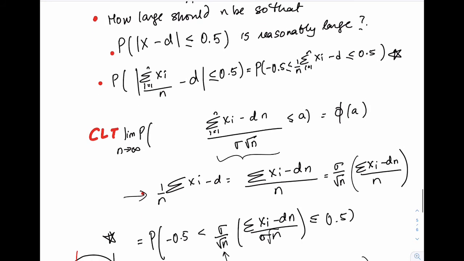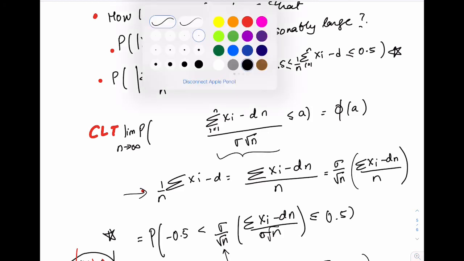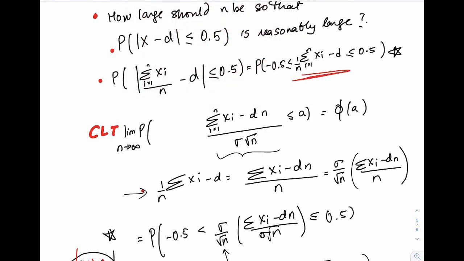All right, so what do we have? In our expression, we have this quantity, but we want to get this quantity to be able to use the central limit theorem. So let's take a look at our expression, which is 1 over n summation xi minus d. Take a common denominator, and we have summation xi minus dn over n.